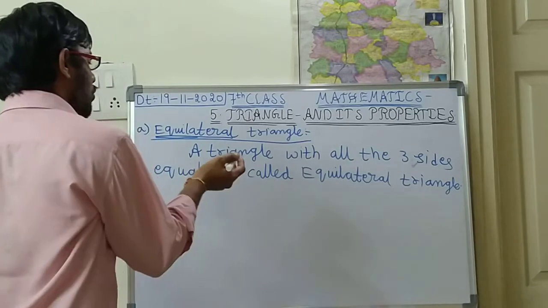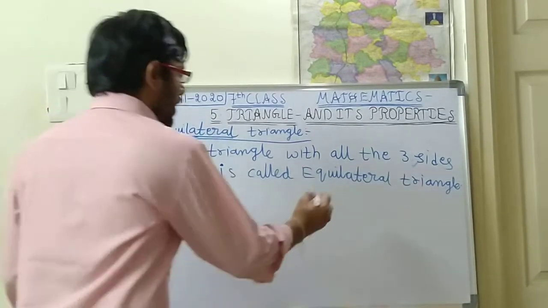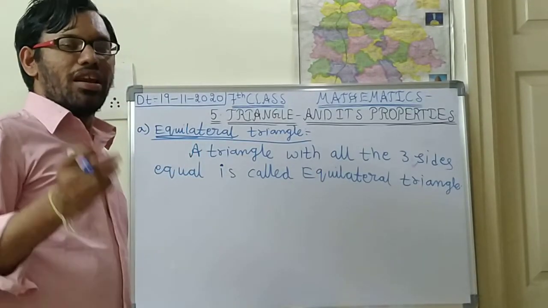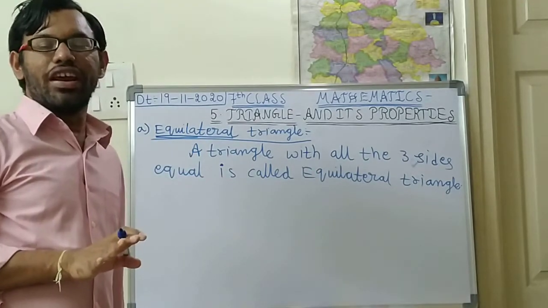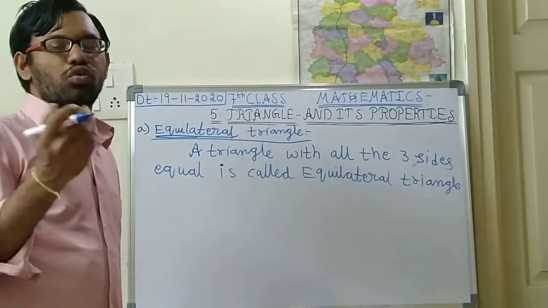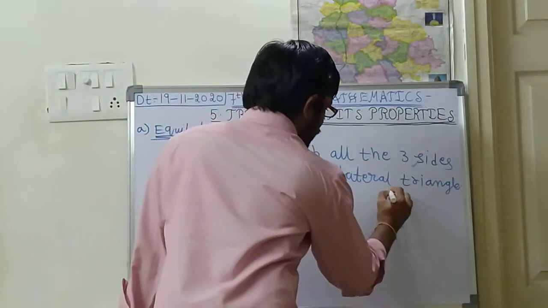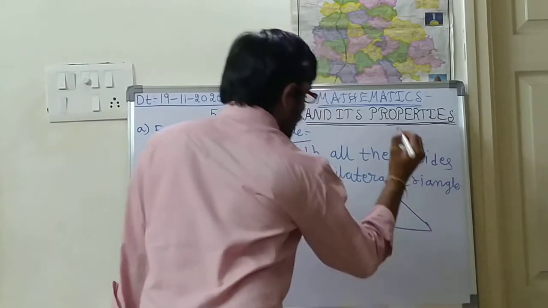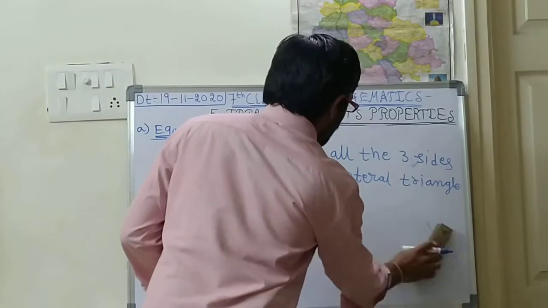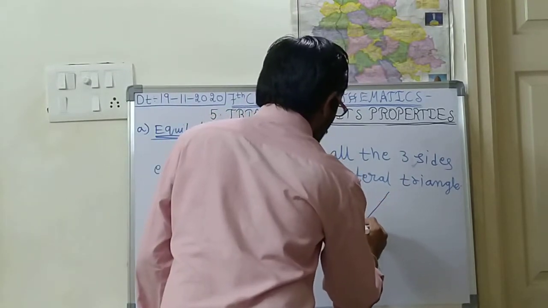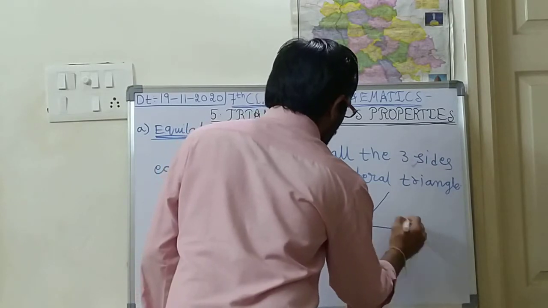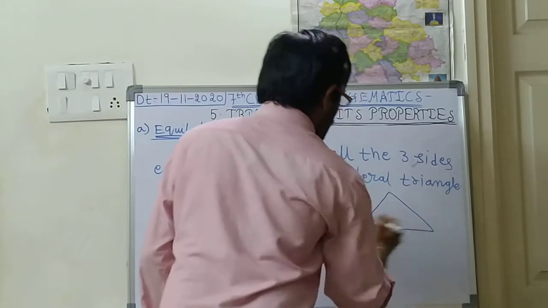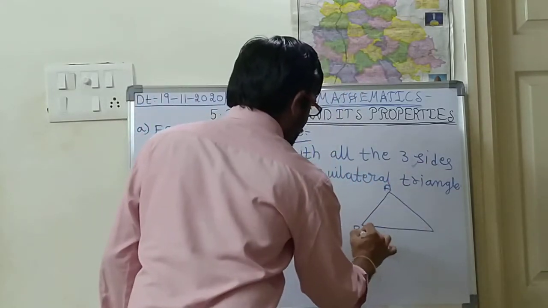So how do we have to mention this in the diagram? See children, take your scale and just take any small measurement. Less than 5 is enough, children. Either 4 or 3 or 2. Okay, so I am taking 3 centimeters. If I am drawing a triangle like this, sorry. So this is a triangle A, B, C.